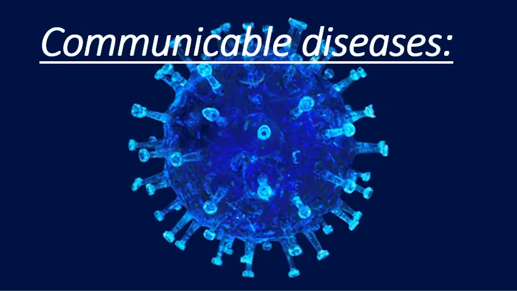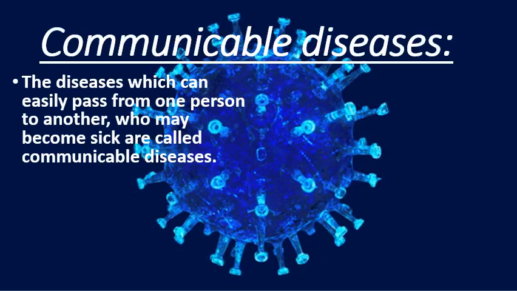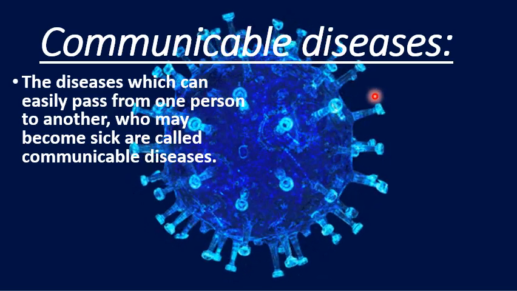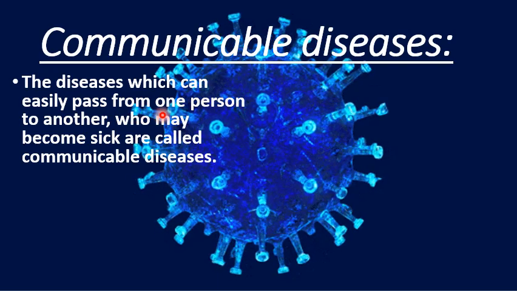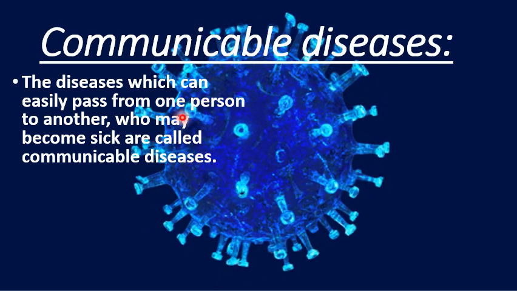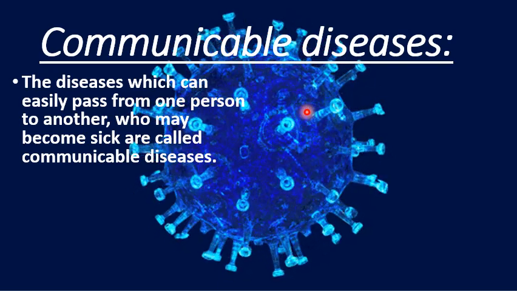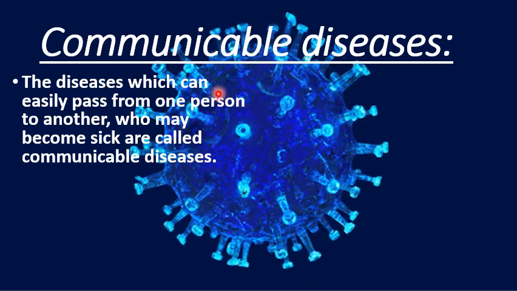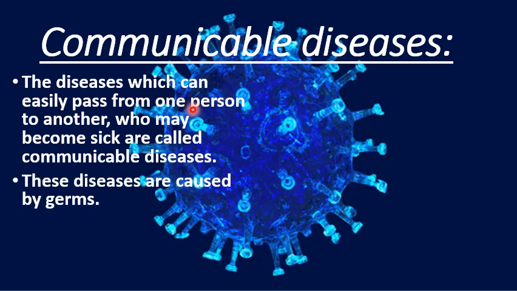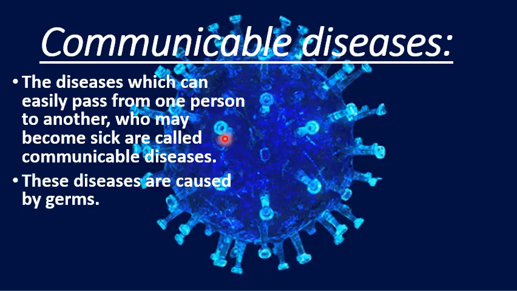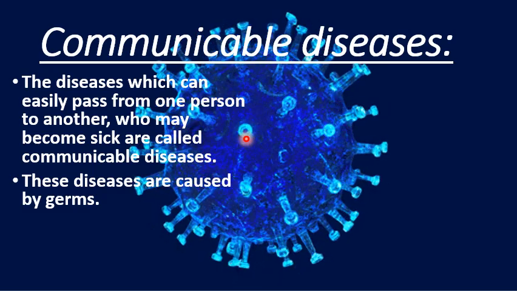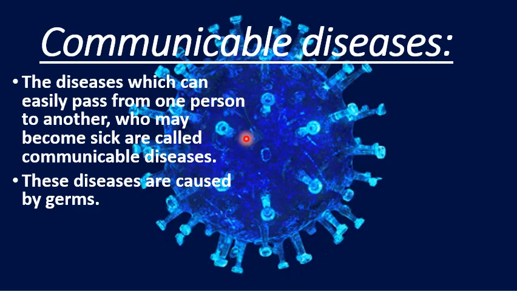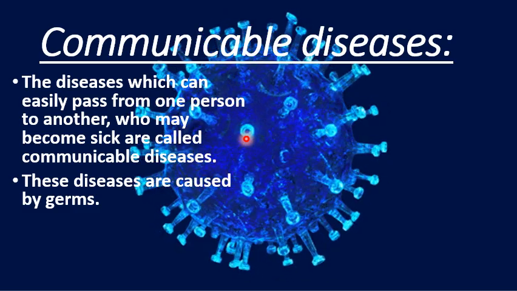Here we are about to learn the communicable diseases. The diseases which can easily pass from one person to another, who may become sick, are called communicable diseases. I'm repeating, the diseases which can easily pass from one person to another are called communicable diseases. These diseases are caused by different germs like bacteria, virus, protozoa, and fungi.